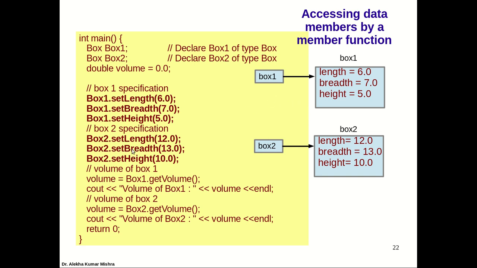When I access the data through set length through box2, I am able to access the data members of box2. So we say implicitly passing. This is how it works. When you make some modification, the field of that object will automatically get updated.